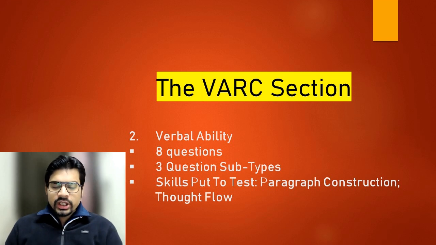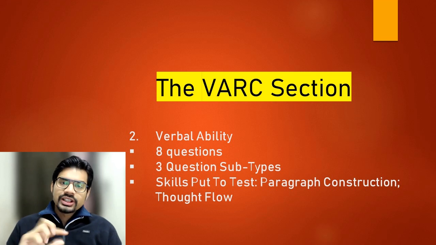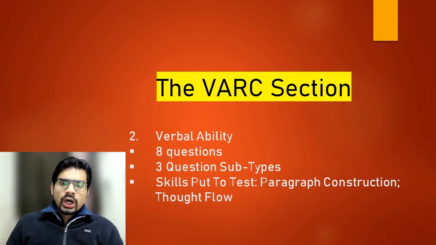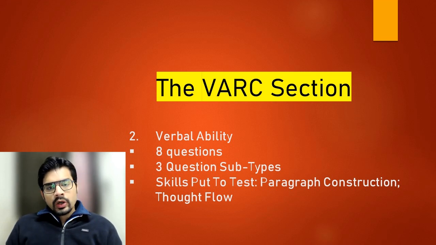The second question subtype is out of context question. You are again given 4 sentences, 3 of which form a logical sequence upon rearrangement. The 4th one does not belong to the discussion. It is out of sync. You are asked to identify this odd man.